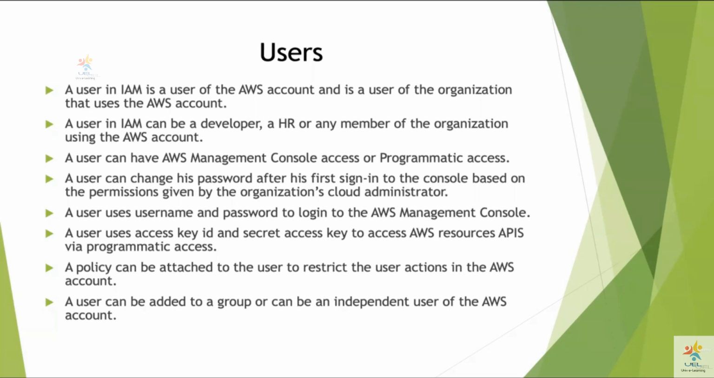A policy can be attached to a user to restrict the user actions in the AWS account. So I can ensure that a user can look at only one particular service in AWS out of all the services that it provides and not work with any other service. So I can ensure that a policy is attached to the user that enables that user to work with only that one particular service and do actions only on that one particular service.